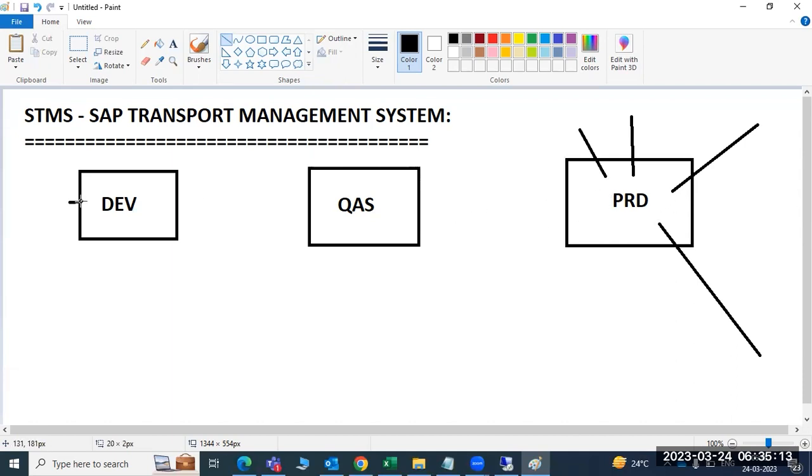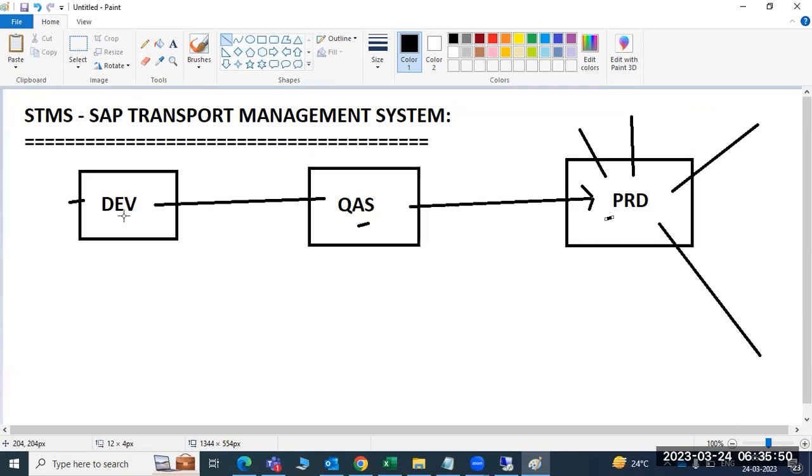We have to go to the development system and develop from there. From development, we move it to the quality system for testing purposes. Once the testing is completed, only then do we move it to the production system. Why do we need three systems? One system we segregate as development, one for quality, and one for the production activities.